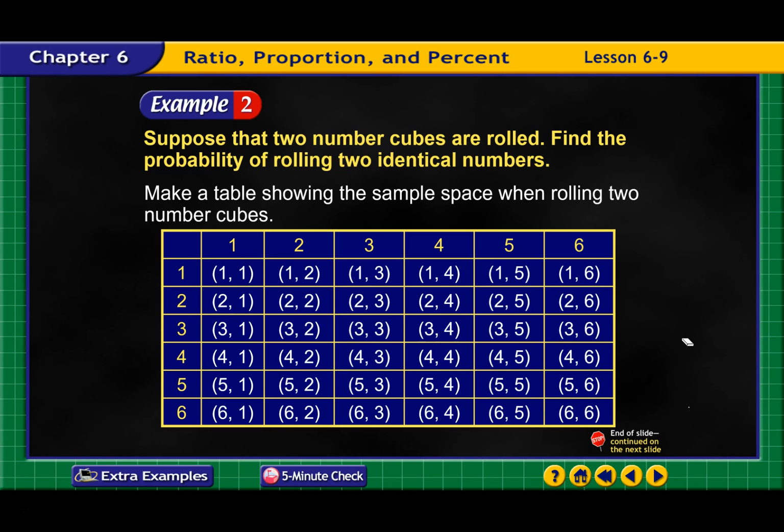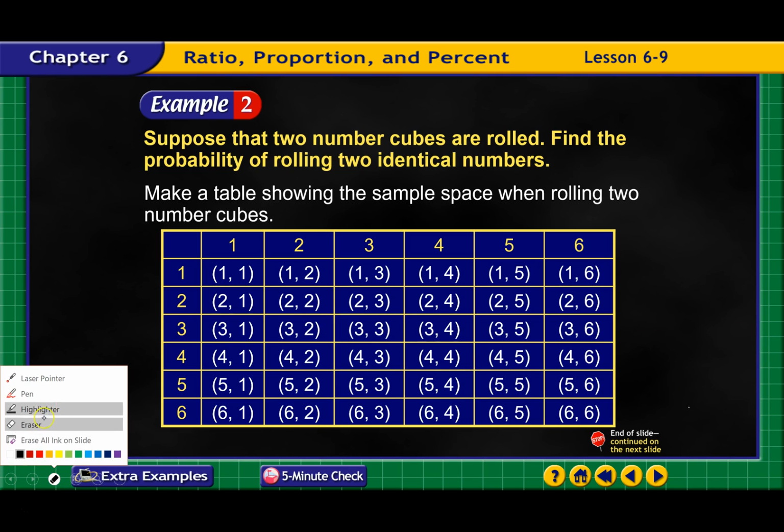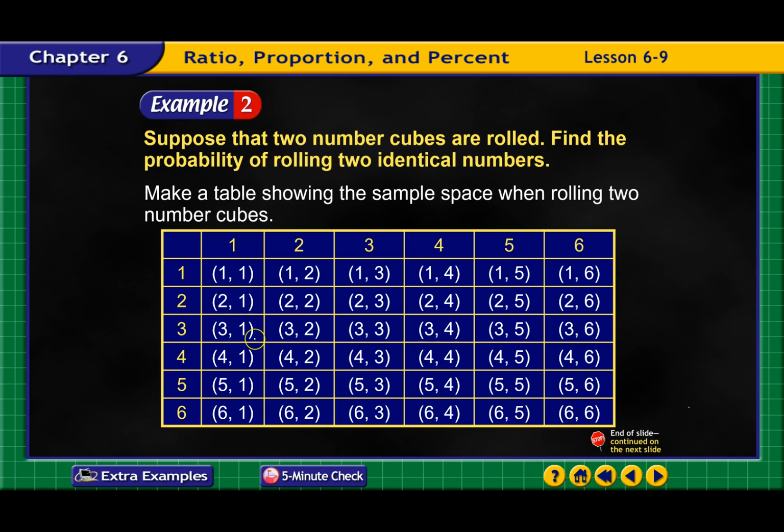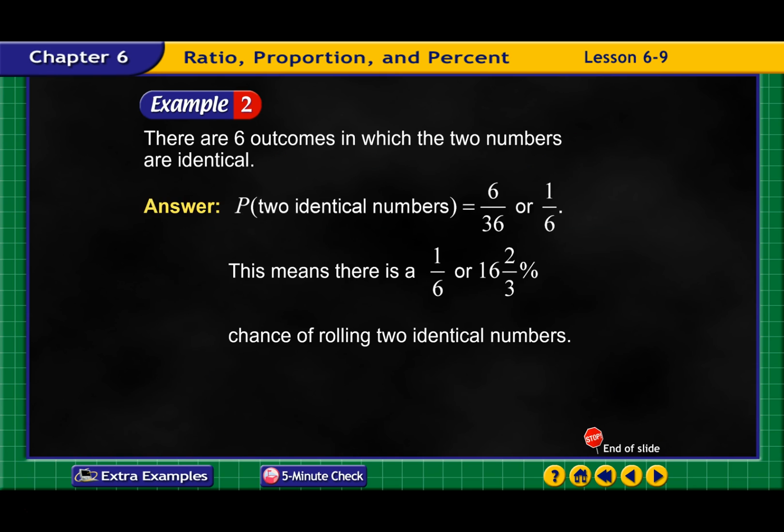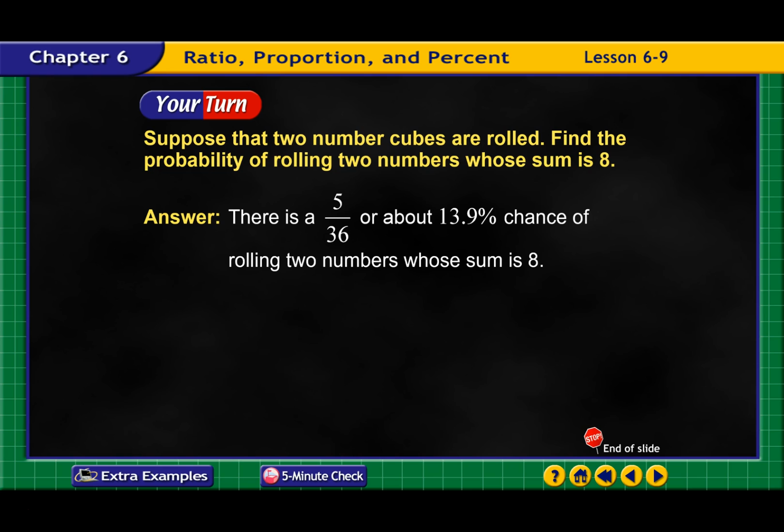All right, so which ones of these have a sum of 8? 4 plus 4 would equal 8. 5 plus 3, and the opposite, 3 plus 5. 2 plus 6, and 6 plus 2. And those are all above it. 7, 7, 7, 7, 7, 7, and below. So there's 5 possible outcomes. So that would give me 5 out of 36.